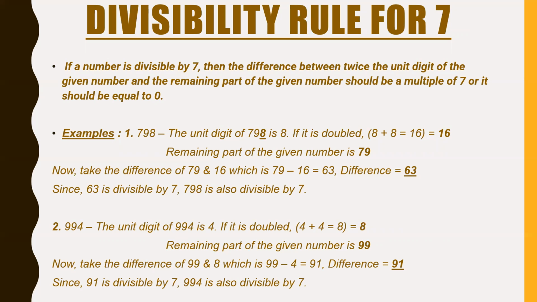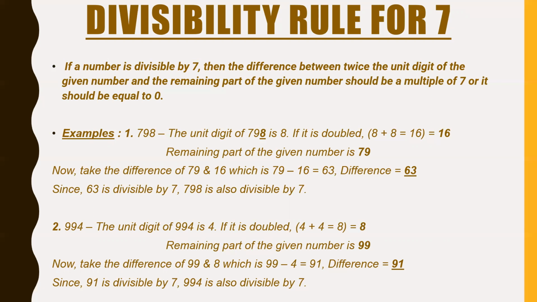We subtract them, and if the difference that we get is a multiple of 7 or is 0, then that number is completely divisible by 7.